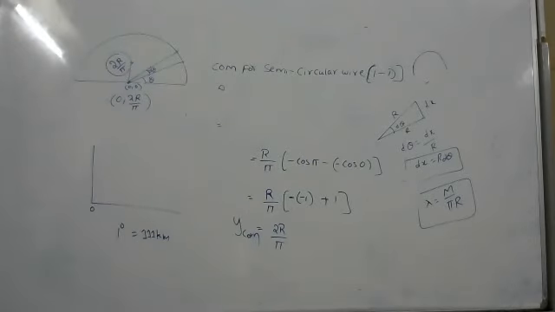So degrees we can convert into meters. Yes, sir, you can convert.